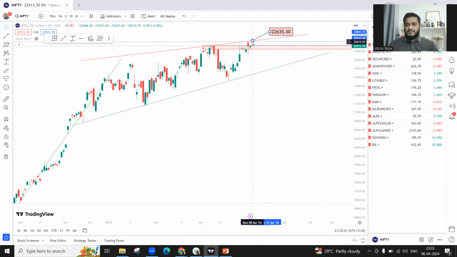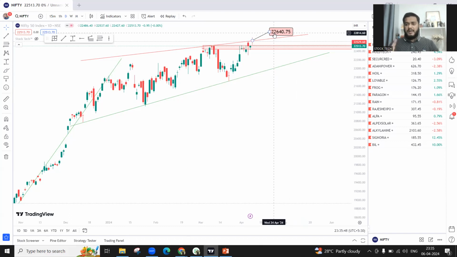This resistance keeps increasing day by day. On Tuesday it will be 22,640. If you go to 23rd April, that will be 22,684. So for Monday 22,635, and for Tuesday 22,640. So on the safer side, 22,640 I will take as the point of resistance.